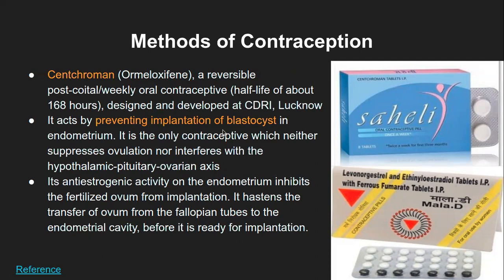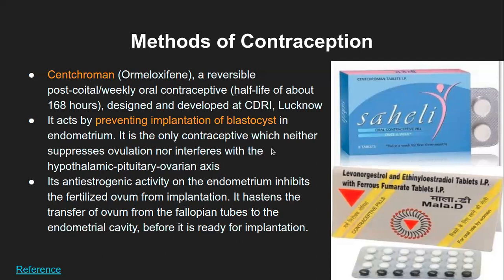Now you know, when the cleavage of the zygote happens, it grows into the blastocoel and blastocyst, which is a group of cells with morula and the trophoblast surrounding it. And then it goes and implants into the endometrium after a certain stage, and that is what is being targeted by Centchroman, so it does not allow the implantation process.